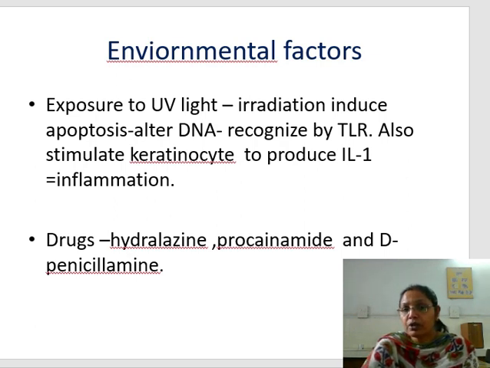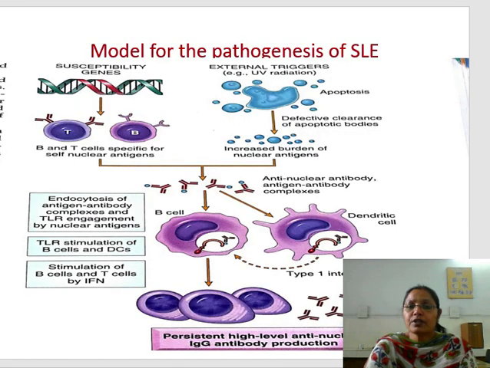This irradiation also stimulates keratinocytes to produce interleukin-1, which is a potent inflammatory marker and will induce inflammation. Certain drugs like hydralazine, procainamide and D-penicillamine will also cause SLE-type disease.